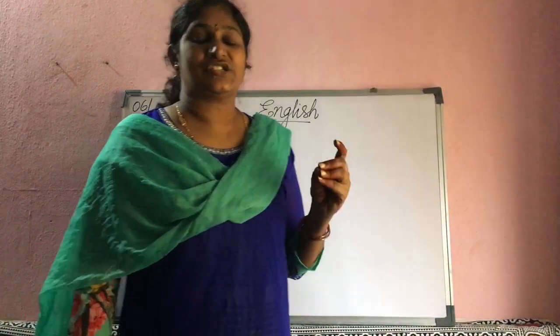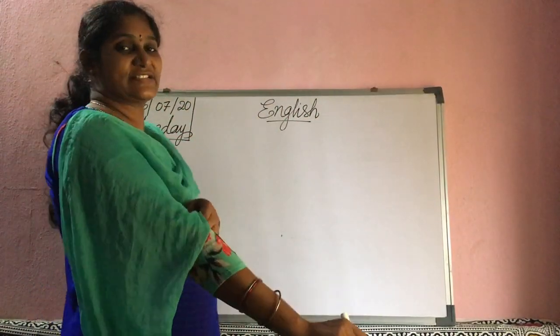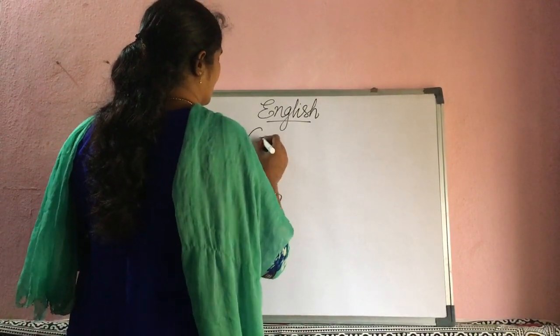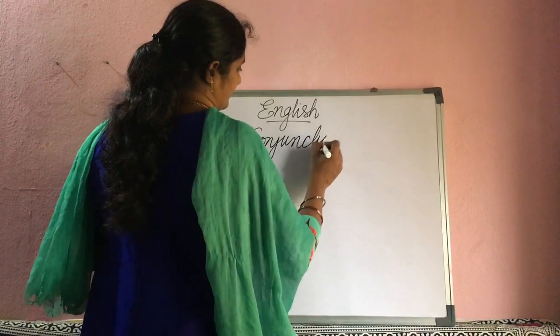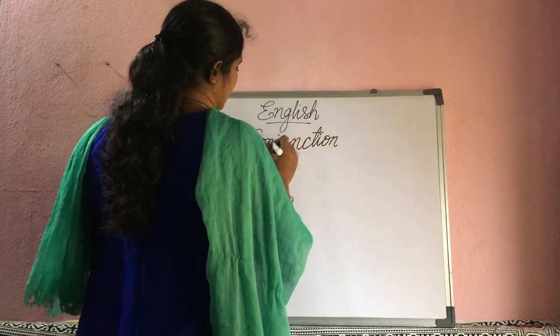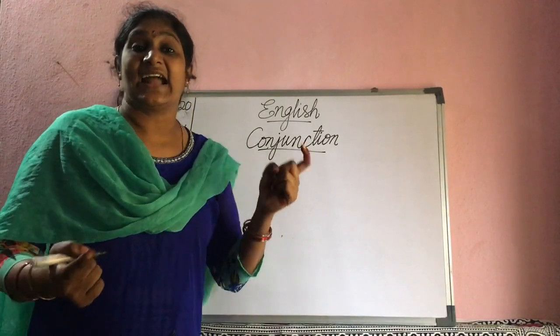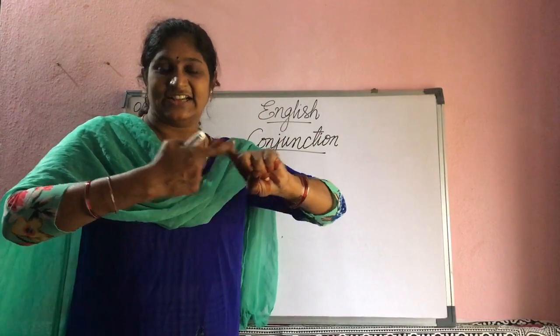Now, the next part. What is the next part? Conjunction. Junction. Do you know junction?